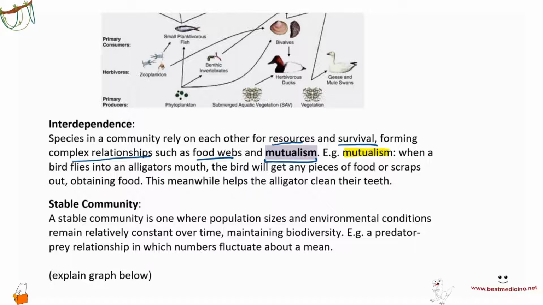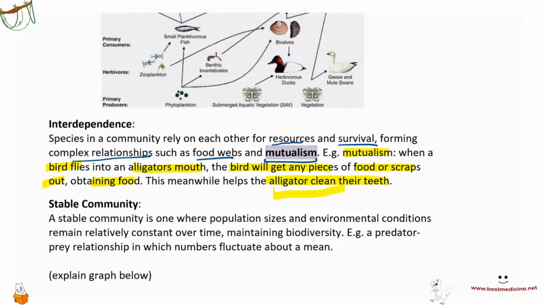An example of this is when a bird flies into an alligator's mouth, and the bird will get any pieces of food or scraps out, obtaining food, and this kind of helps the alligator clean its teeth. So both of them are benefiting in this case.